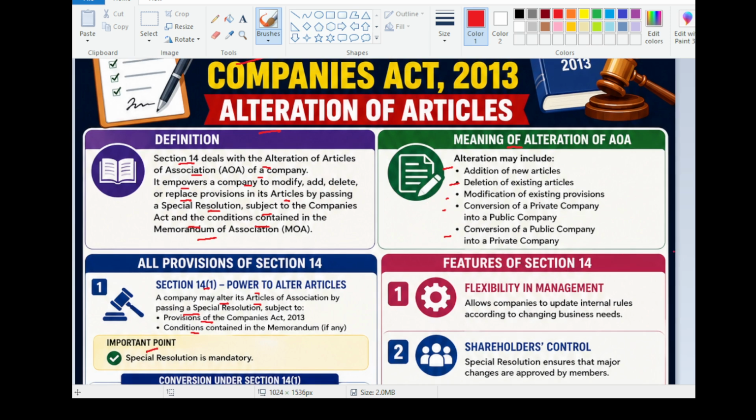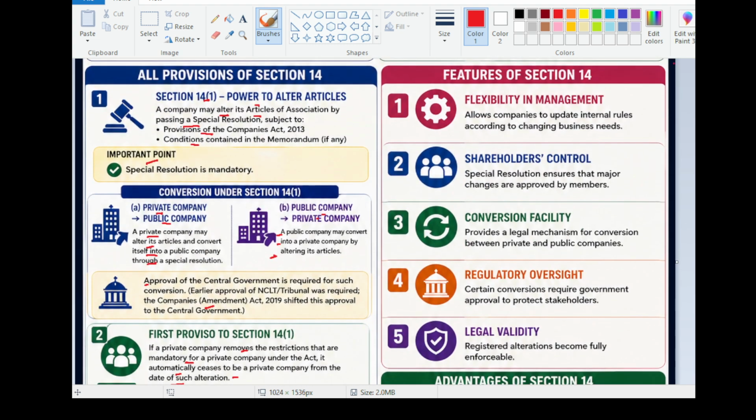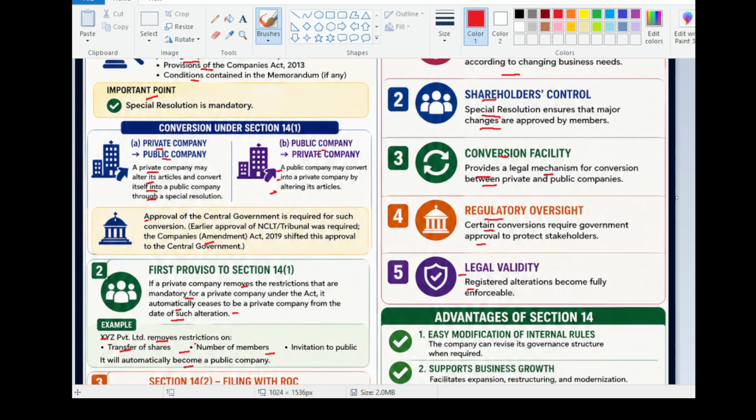Features of Section 14. Flexibility in management allows companies to update internal rules according to changing business needs. Shareholders' control: special resolutions ensure that major changes are approved by the members. Conversion facility provides a legal mechanism for conversion between private and public. Regulatory oversight: certain conversions require government approval to protect stakeholders. Legal validity: registered alterations become fully enforceable.